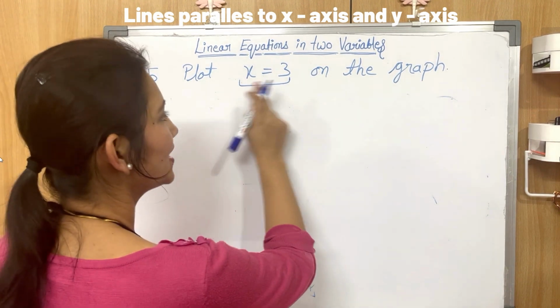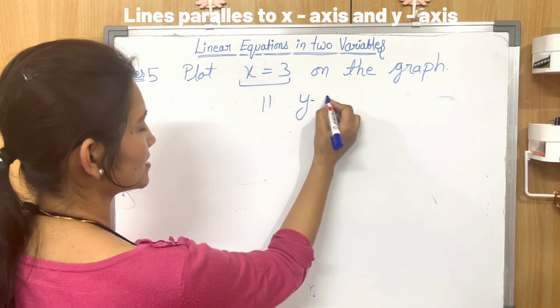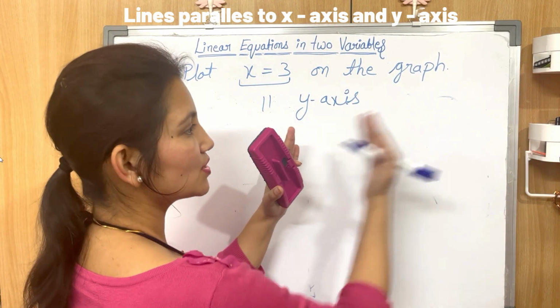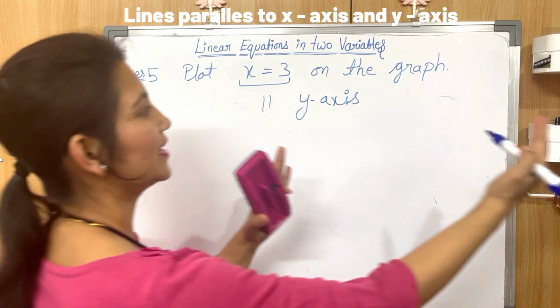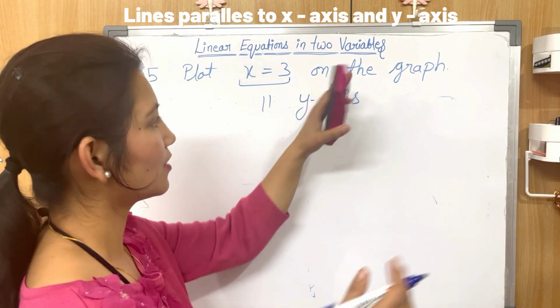So this line x equal to 3 will be parallel to the y-axis, okay? It will be parallel to the y-axis and at a distance of 3 from the y-axis, right? It will be parallel to the y-axis and will be at a distance of 3 from the y-axis.